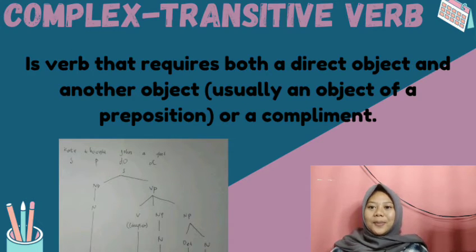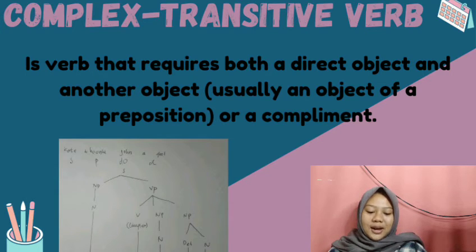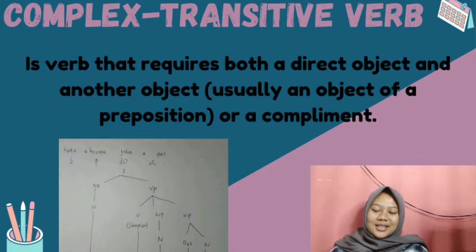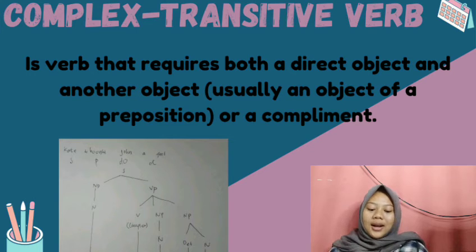Okay, the next is complex transitive verb. Okay everyone, in English grammar, a complex transitive is a verb that requires both a direct object and another object or an object complement. In a complex transitive verb, the object complement identifies a quality or attribute pertaining to the direct object.